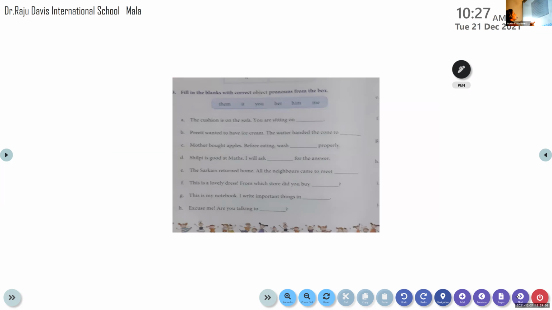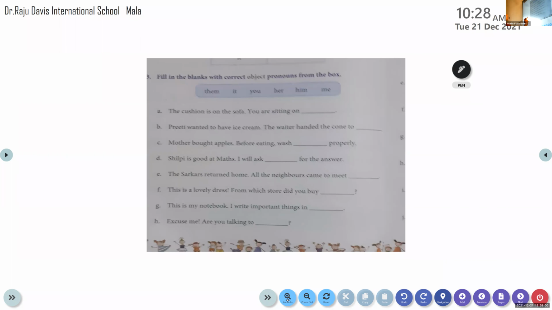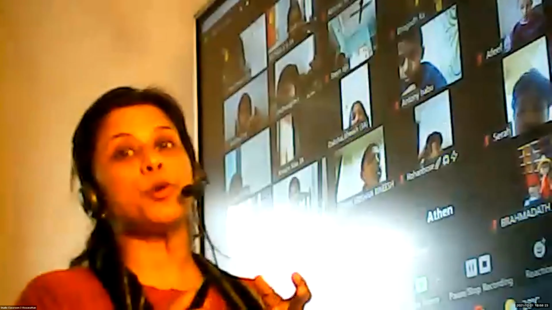Now there is one more exercise for you in object pronouns. Just see here. No, it is not in your workbook. Preeti wanted to have ice cream. The waiter handed the cone to Preeti. So instead of Preeti, what do we have to write here? Handed the cone to her. Okay, her. Okay, children, so we have completed the personal pronouns.